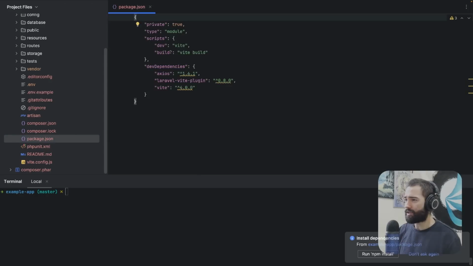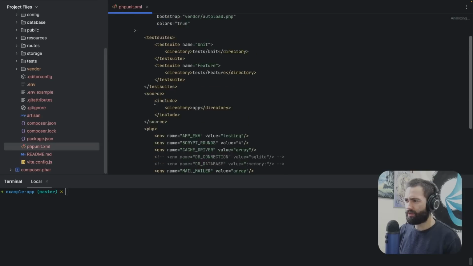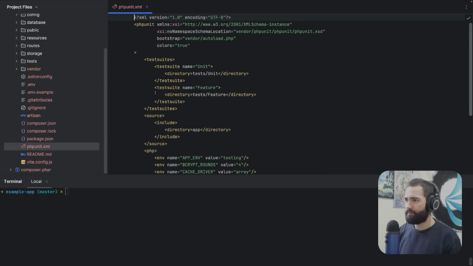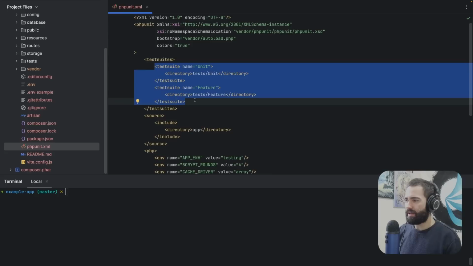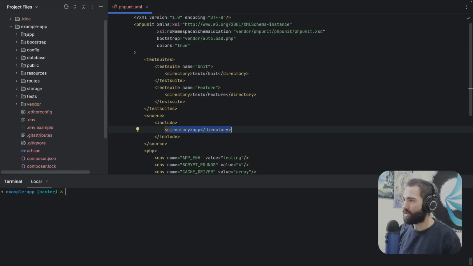And we actually still have package.json, and we have Axios, Laravel Vite plugin. So we're using Vite over here. I'm not sure what it's being used for. And then we have phpunit.xml, which I guess is kind of like the csproj file where it's just the project definition, because I'm seeing folder configuration here. So it's saying that's a test, and app is the actual application directory.